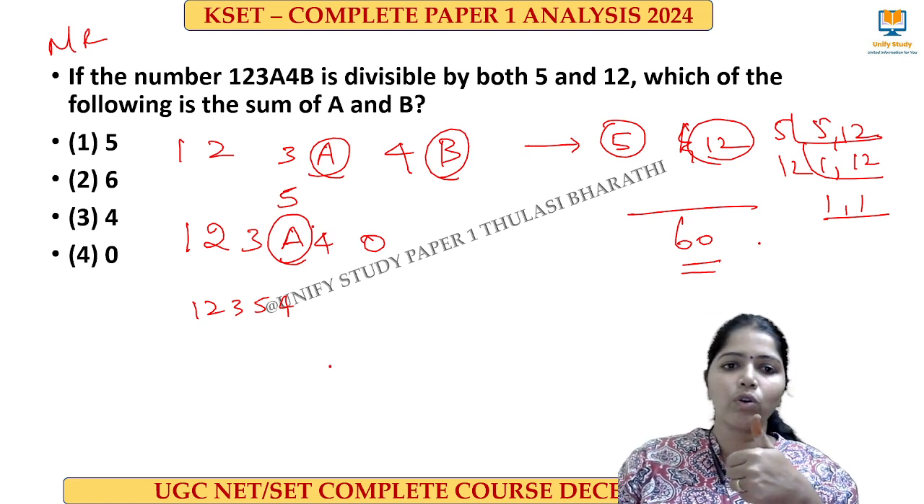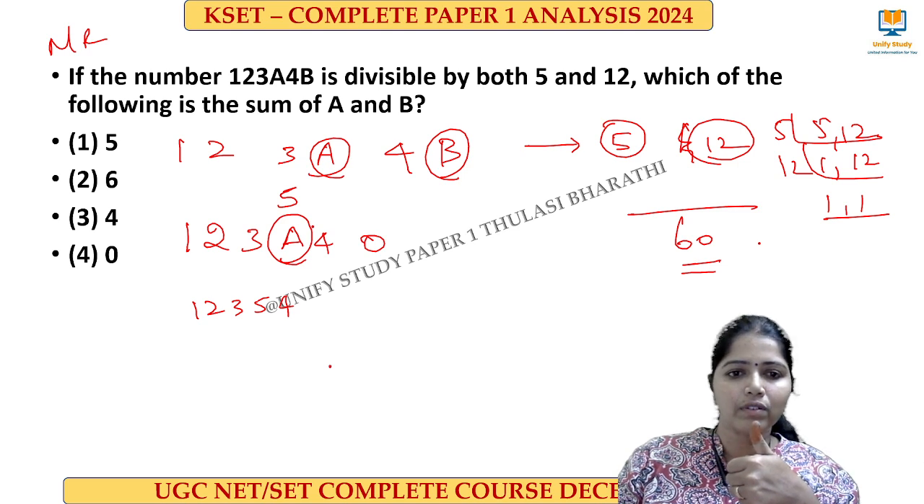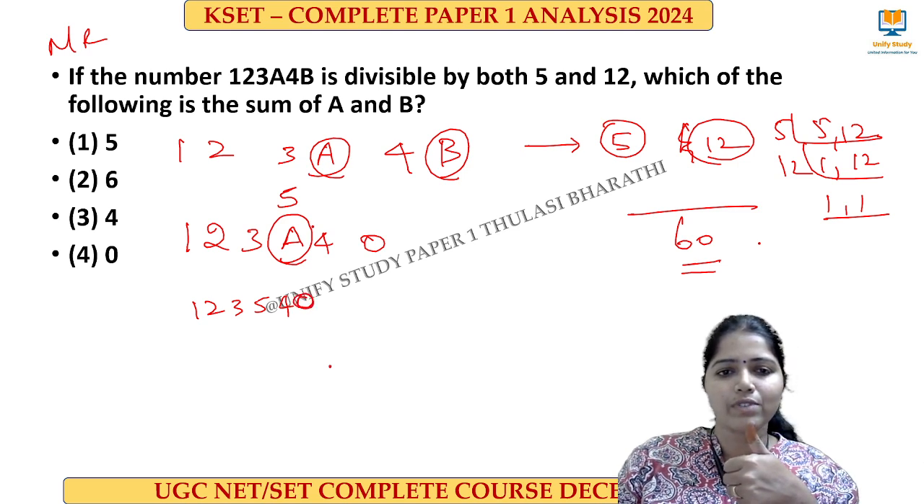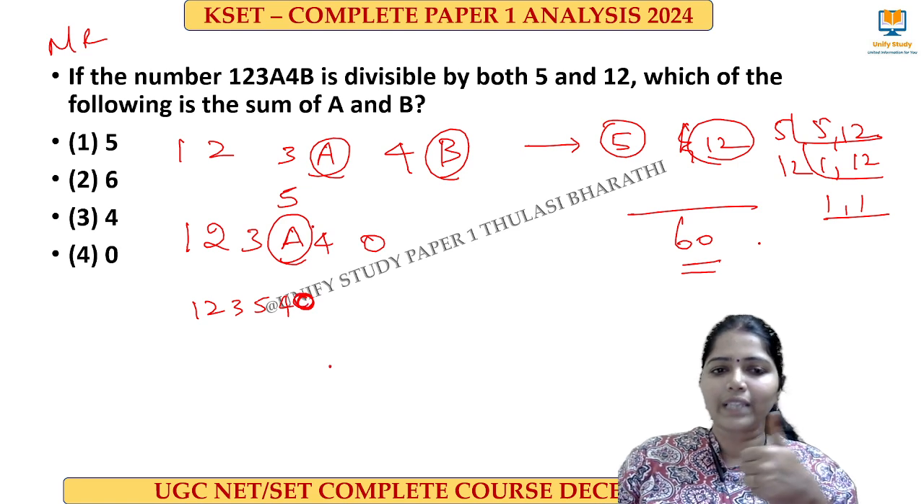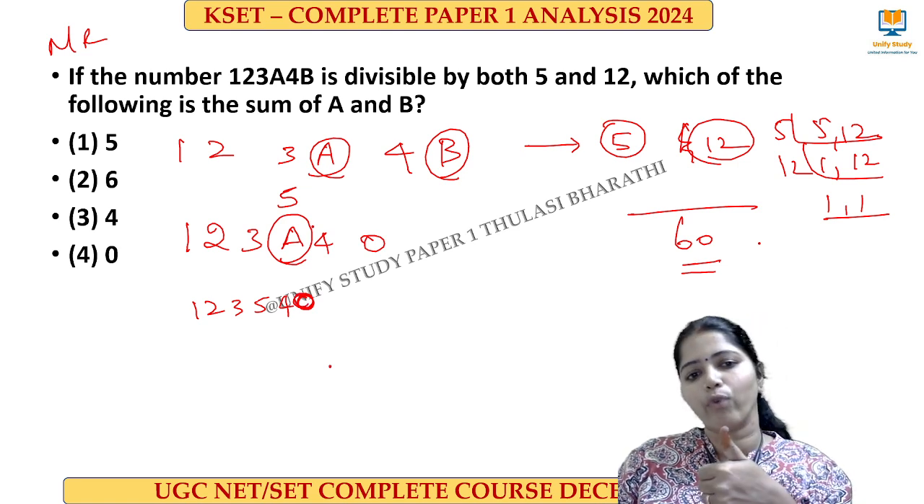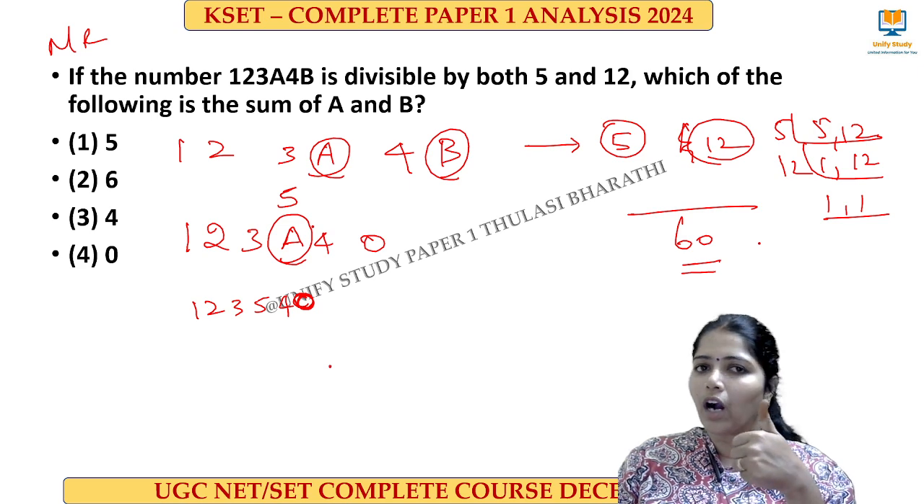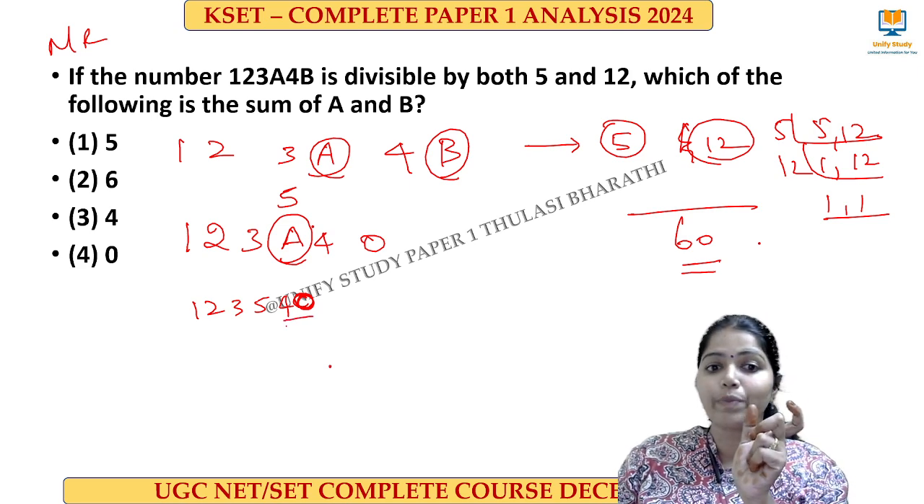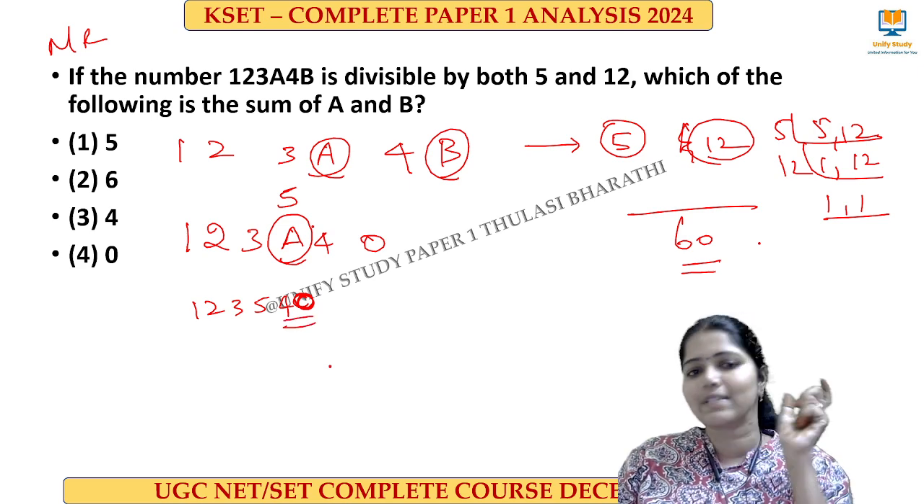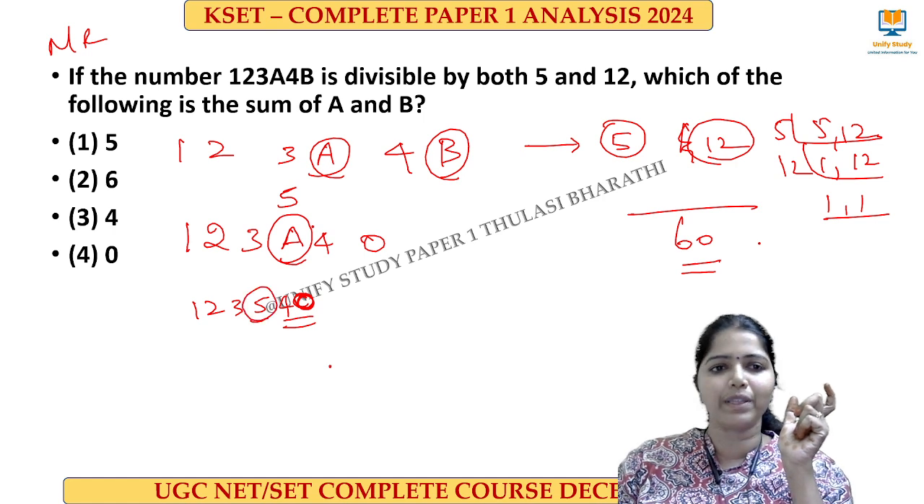So what we can do, where this 5 is, we have 0 over here. This 0 also we have to put. So by 3 it is divisible. We have to check it for 4. For 4, the last 2 digits should be divisible by 4. Yes, this is divisible by 4. So 5 will be the correct answer.